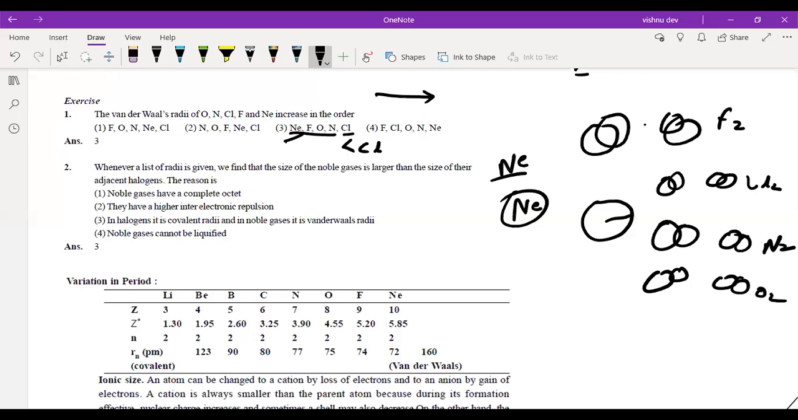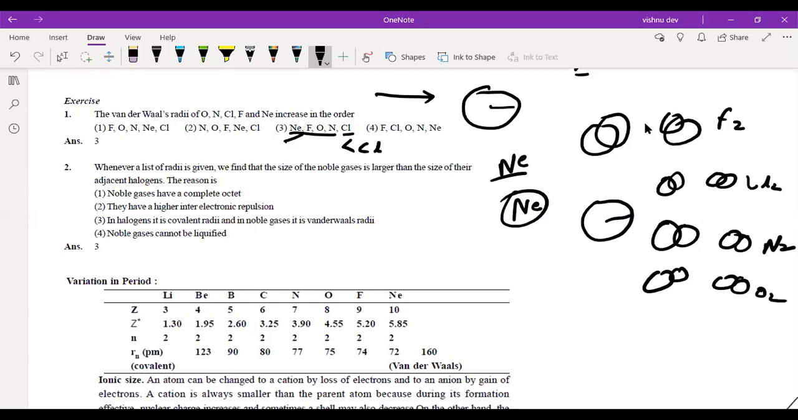So just think about this, because when we talk about van der Waals radius, it's basically the distance between two molecules. Remember it like this. Now, if the attractive force is more, they'll try to attract each other, and the distance between them will be less. So what do you think? See, neon is obviously one atom. It's not two molecules. So obviously, the size of one atom will be less than that of the molecule. That's for sure. That's why neon is the lowest.